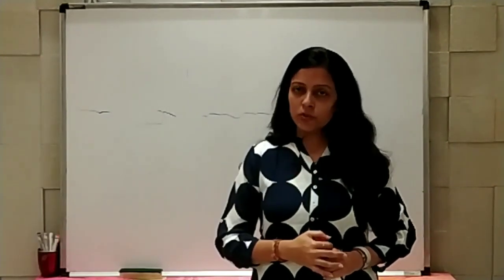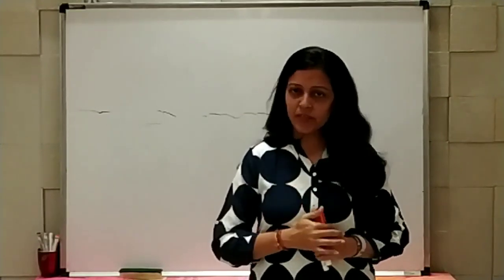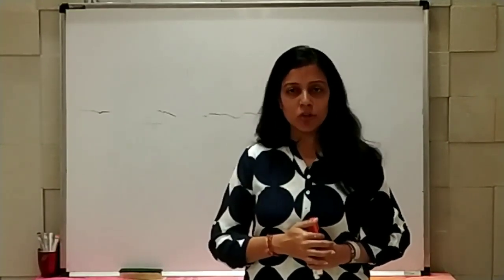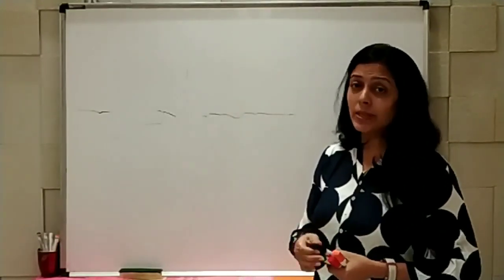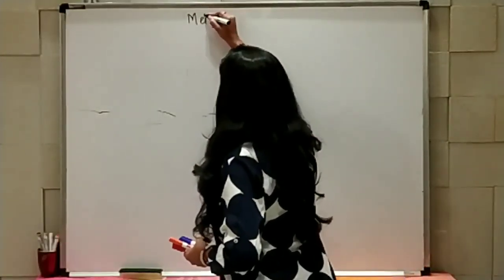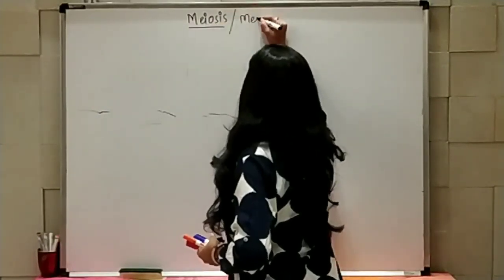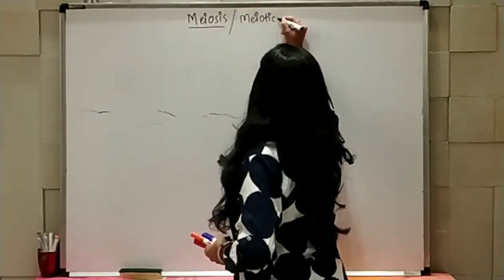So students, now we are going to start with the second type of cell division in M phase only, and that is known as meiotic cell division, or it is also known as meiosis. So we are going to start with meiosis, or meiotic cell division.